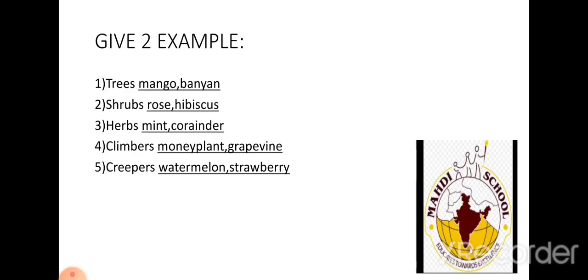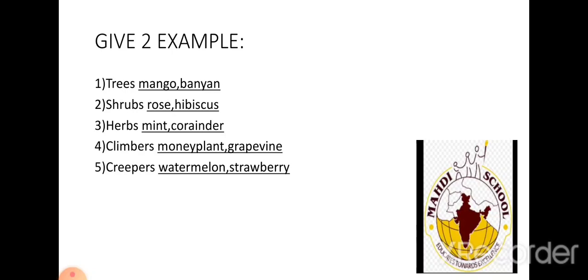Money plant. What is the second one? Grapevine. G-R-A-P-E-V-I-N-E, grapevine. Which are the two climbers? Money plant and grapevine. Now the fifth one.